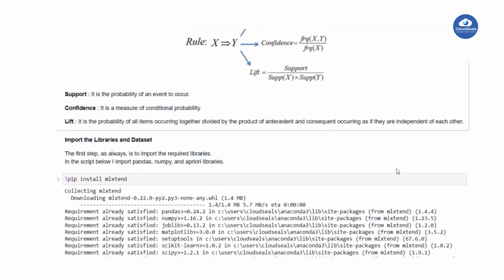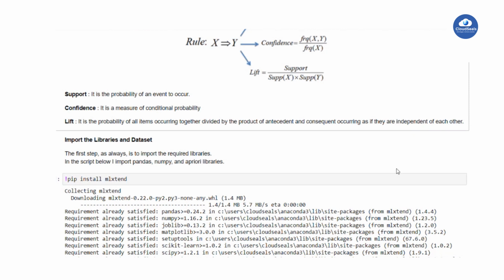So actually, first, whatever unique item sets are present in the transactions, we will take as independent of each other. First, we take all as independent. Then after that we will build the association rules. What is the relation between a particular item set and another item set? What are the support, confidence, and lift?